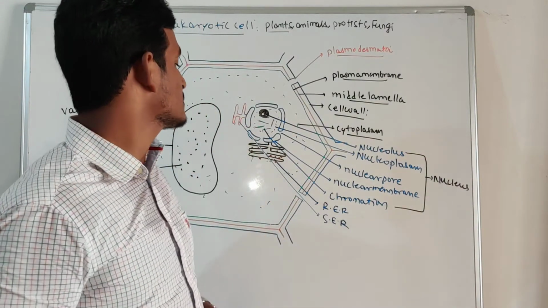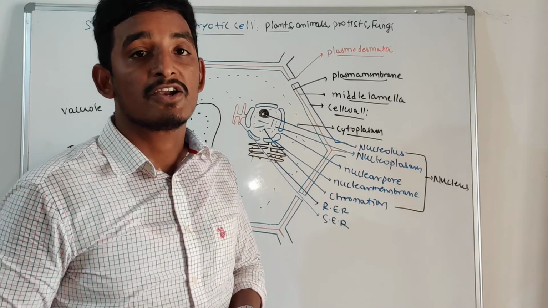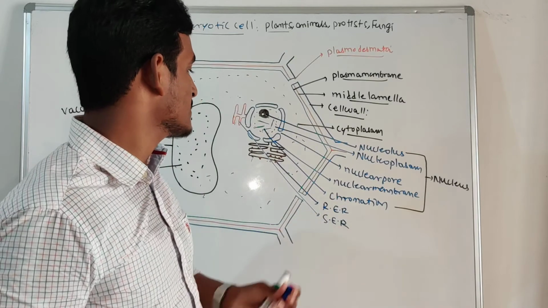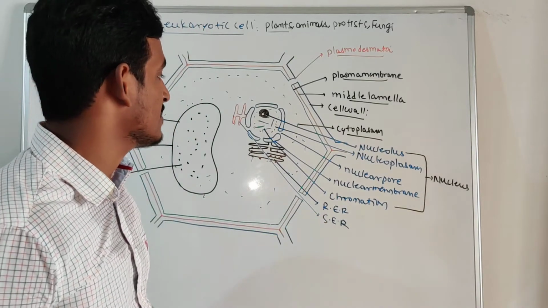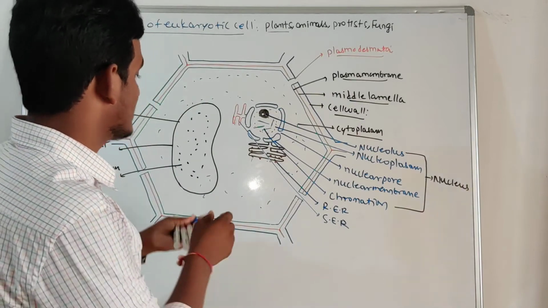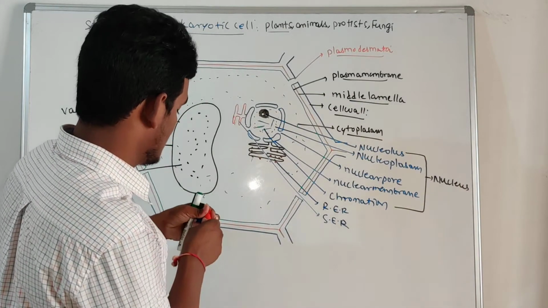What is the use of this smooth endoplasmic reticulum? It helps in lipid synthesis and detoxification of various drugs. Along with the nucleus, there are some other cellular organelles like the Golgi body.